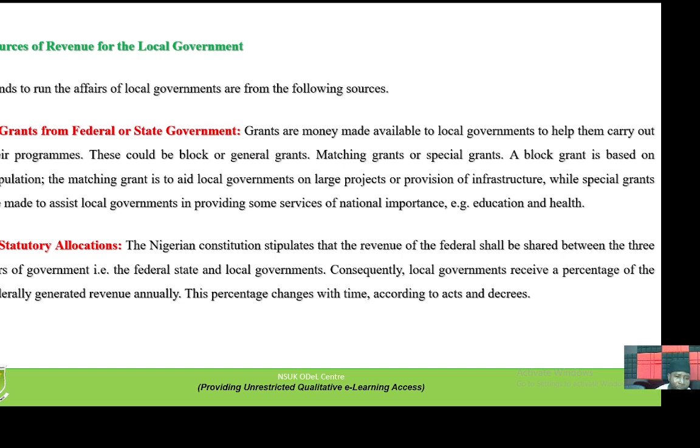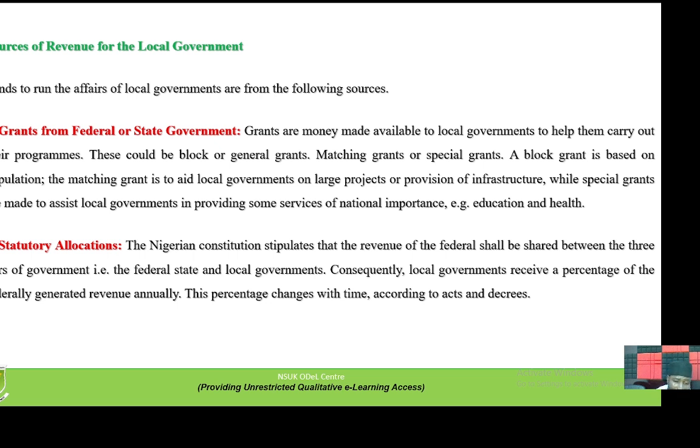The federal government allocates grants to states and local governments in order to champion the course of action and address the infrastructure needs of the local populace, providing for developmental purposes and taking care of some special amenities such as education, health facilities, etc. Then we have the second one, which is statutory allocation.